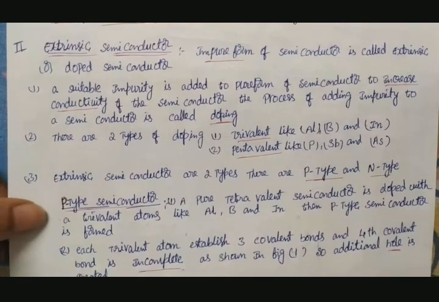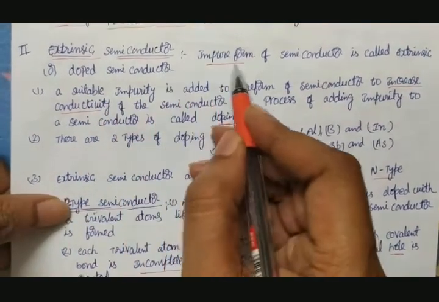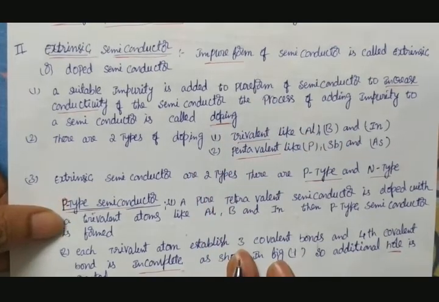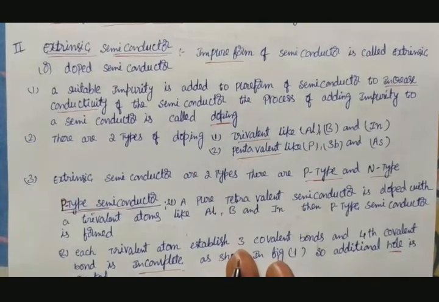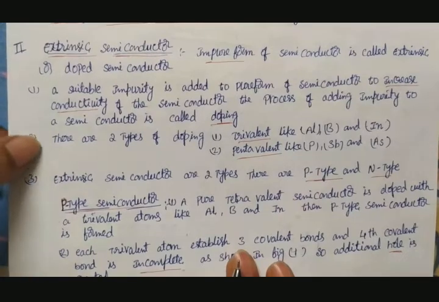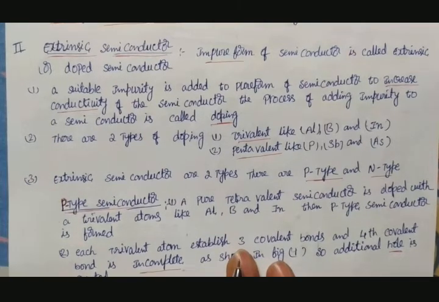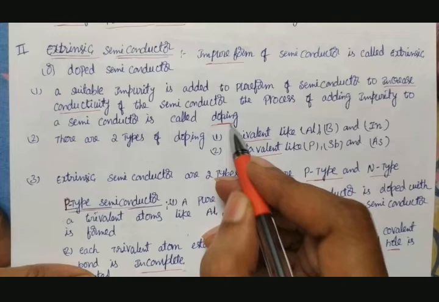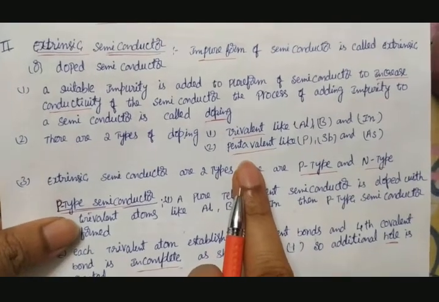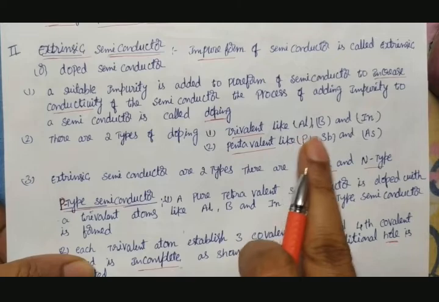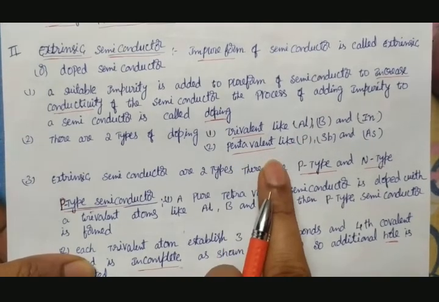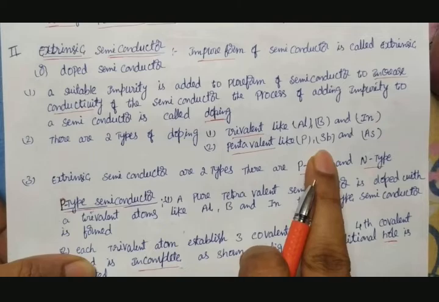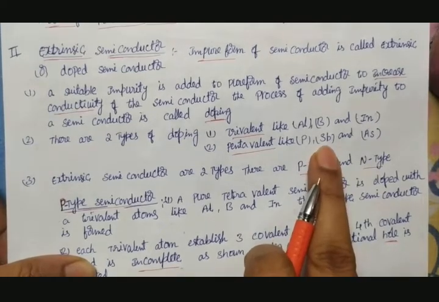Now let's see about extrinsic semiconductors, or impure forms of semiconductors. If you add impurity to a pure form of semiconductor, that is what you call an extrinsic semiconductor. Adding impurity to a pure form of semiconductor is called doping, and we dope different types of elements: trivalent like aluminum, boron and indium, and pentavalent like phosphorus, arsenic and antimony.